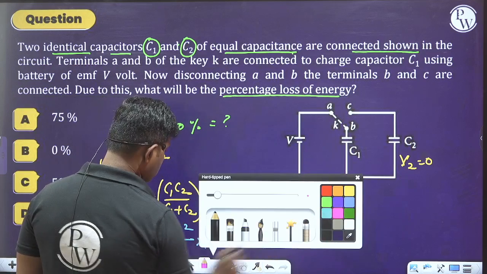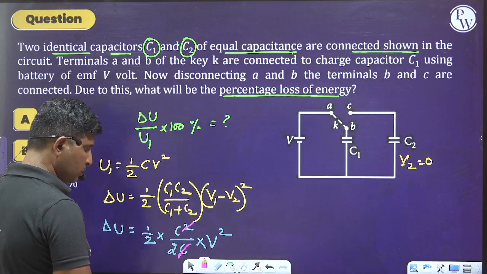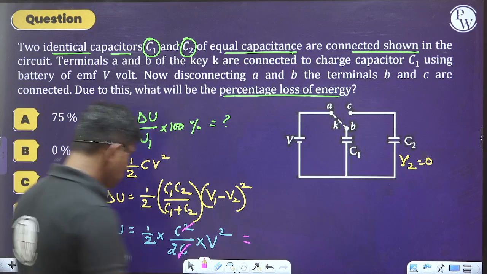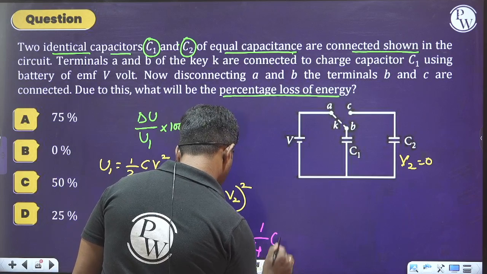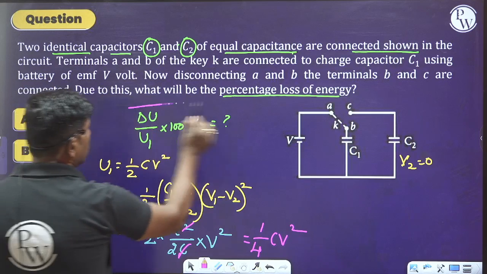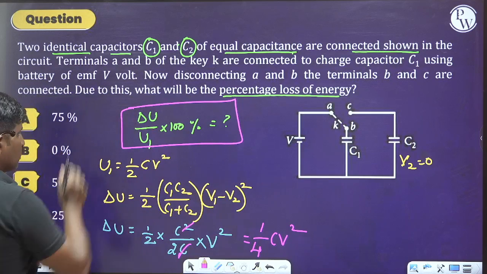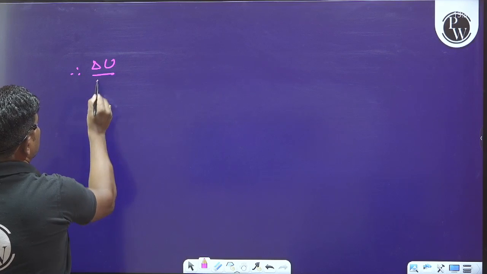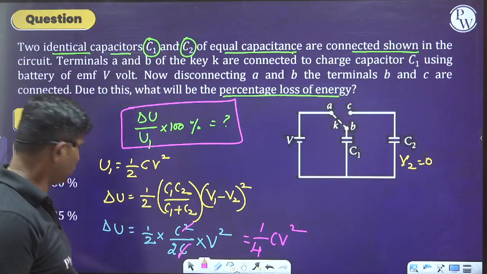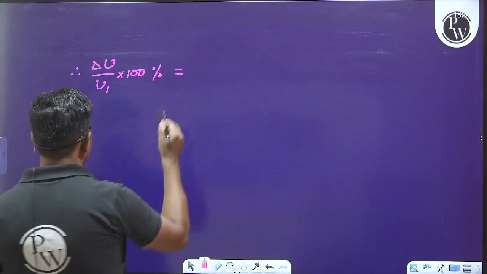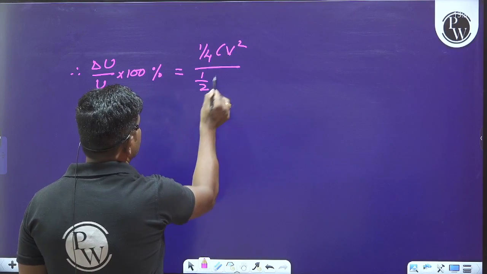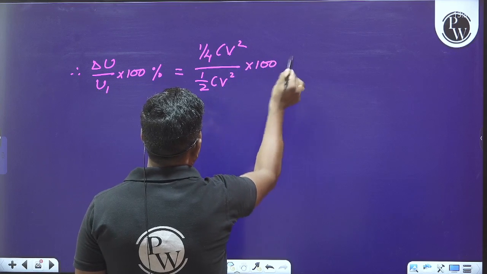So whenever we do simplification, C will get cancelled. We will get delta U equal to 1 by 4 into C V square. So just go with delta U divided by U1. Therefore, delta U divided by U1 into 100% is equal to, delta U value here is 1 by 4 into C V square, U1 is half C V square, into 100%.